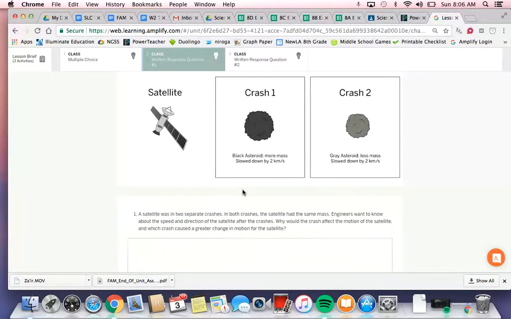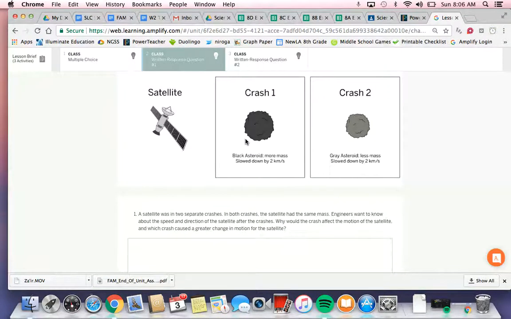So one idea to think about here is that the strength of the force exerted on the satellite will determine how much its velocity will change. So in which of these crashes did the satellite experience a stronger force? That would have to be crash 1 because this asteroid has more mass.